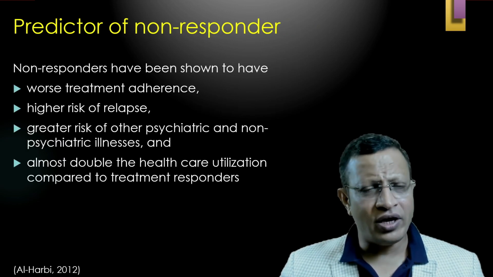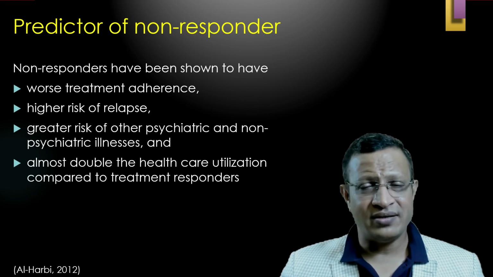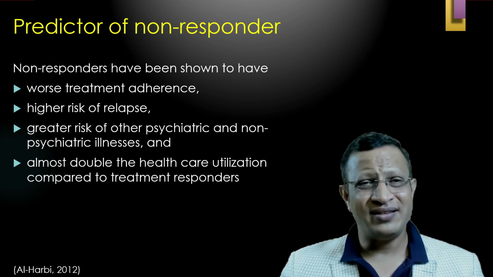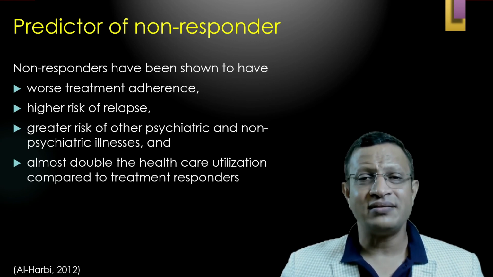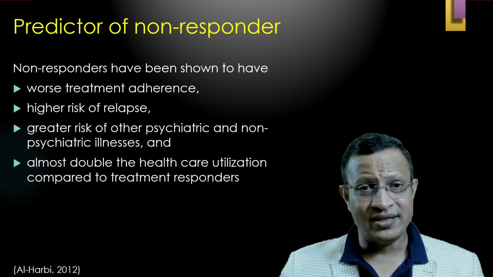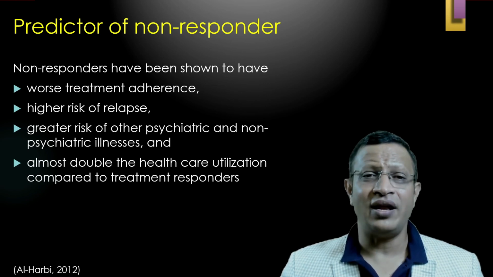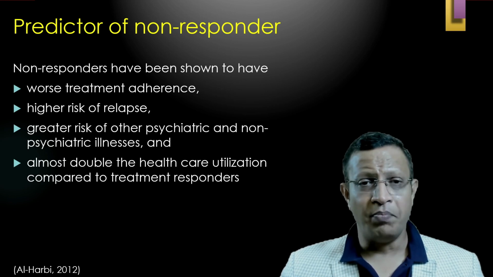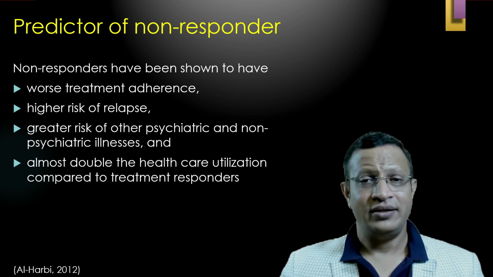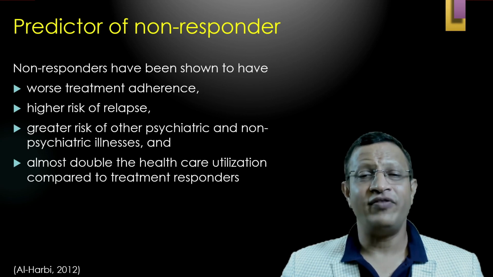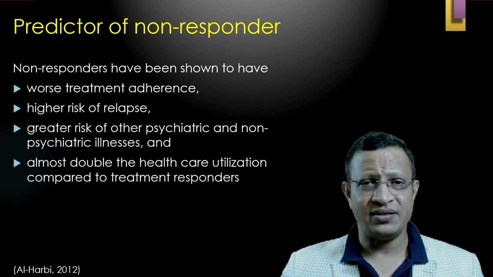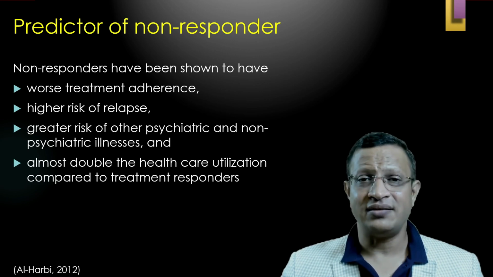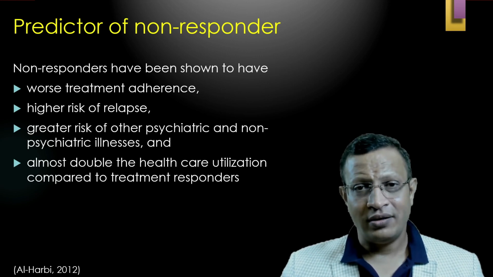What are the predictors of non-responders? Worse treatment adherence, that is, the person who does not take treatment. High risk of relapse is seen in them. Greater risk of other psychiatric and non-psychiatric illness. Further, all these increase healthcare utilization by twice compared to treatment responders. That means one needs to understand that if a person does not take treatment regularly, if there are multiple relapses, or if a comorbid condition is present, there is a high chance the person will be a non-responder to the treatment.